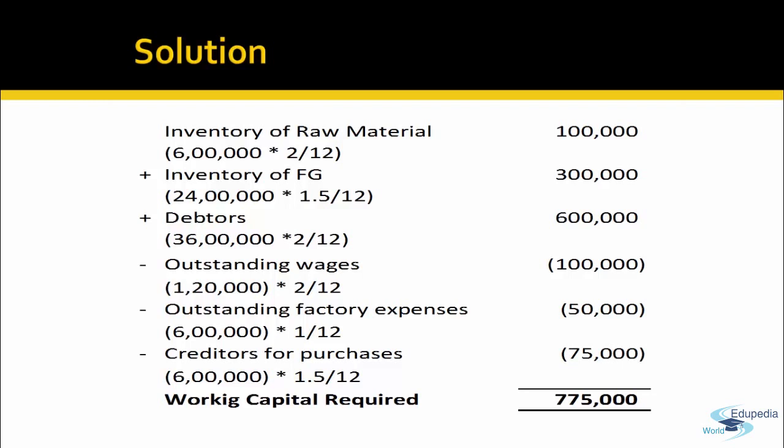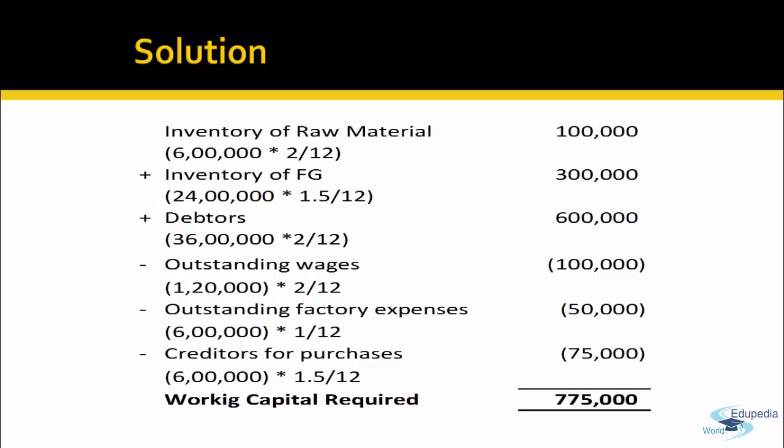Factory expense of 6 lakh, and there's a 1 month credit period. Arrears which have to be paid, so 50,000. Factory expenses not to be paid. And similarly, the creditors have to be paid after 1.5 months. So less 75,000. So how much is the working capital required? It is 1 lakh plus 3 lakh plus 6 lakhs, less 1 lakh, less 50,000, less 75,000. 7 lakh 75,000 is the working capital requirement of the company.